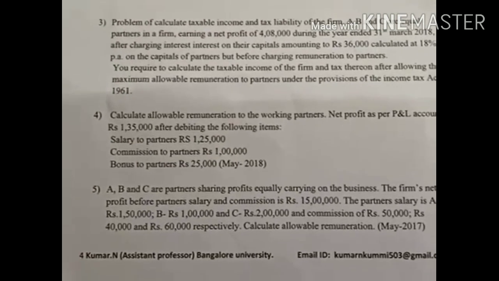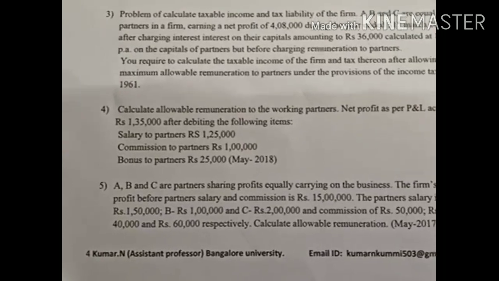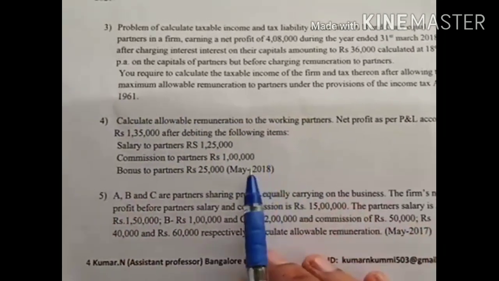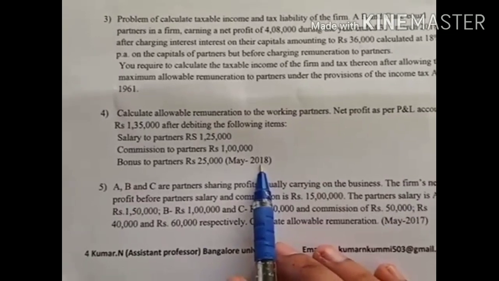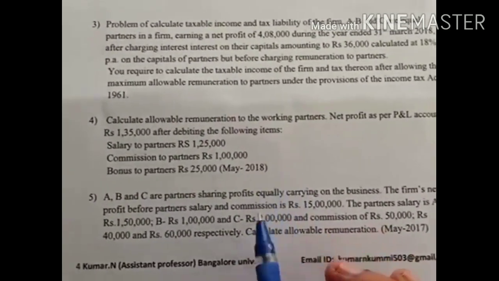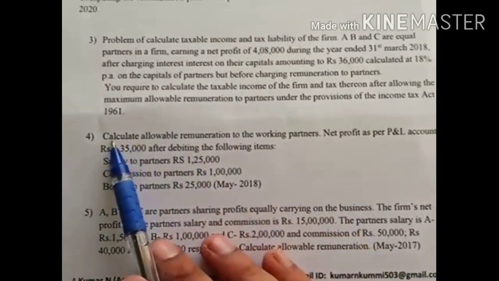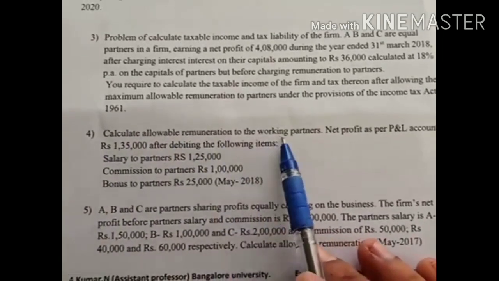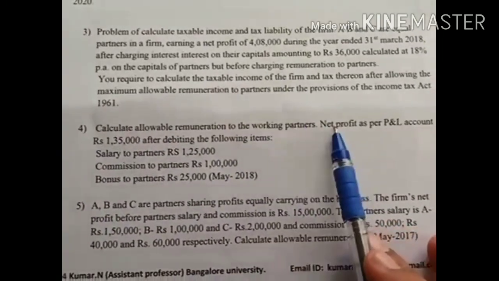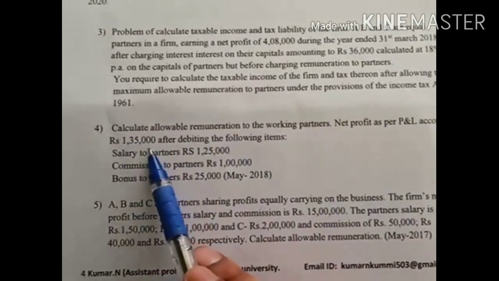Hello viewers, we're going to solve one more problem under assessment of firm. This is a question paper problem from May 2018, Section B, 6 marks, so very important. We're going to start the session. Calculate the allowable remuneration to the working partners. They are telling the net profit of the profit and loss account, 1,35,000, is given.